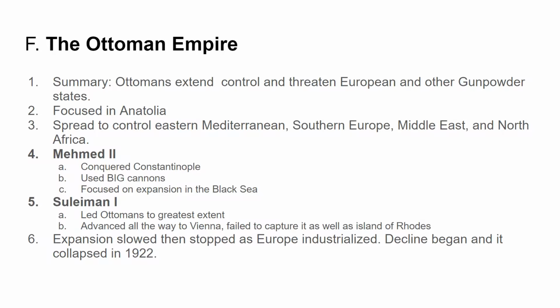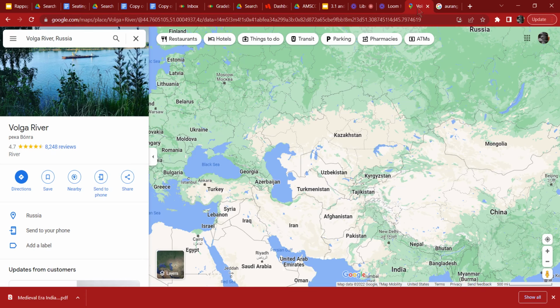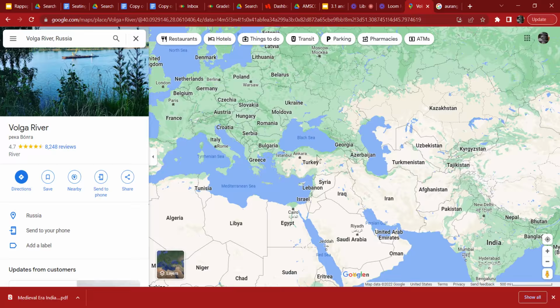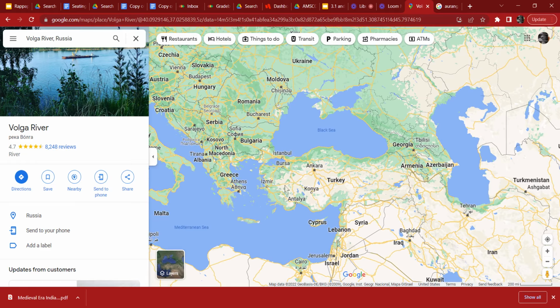Let me show you some mappage. So over here, we've got the Ottoman Empire. They start over here, in central Turkey, and then they expand this way. And they expand that way, and then they expand down this way into the Holy Land, and they expand across North Africa, and then they expand into Bulgaria. But they still haven't conquered Istanbul because Istanbul has these huge famous walls and it can't be conquered.